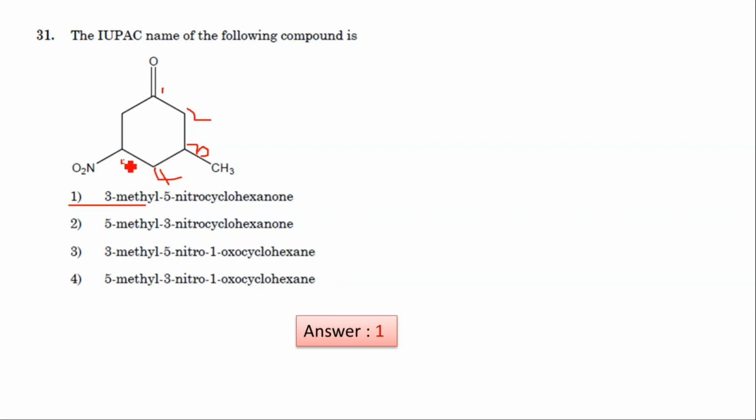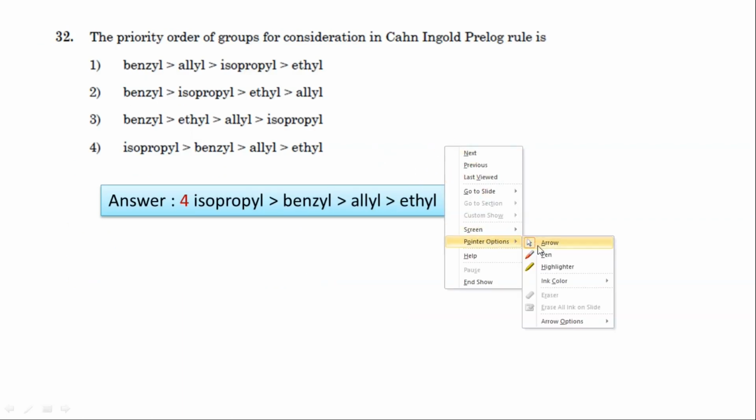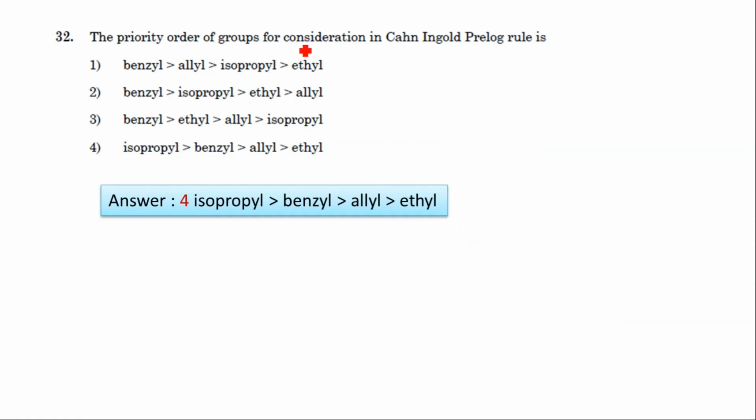So it's 3-methyl-5-nitrocyclohexene, the correct IUPAC name. Okay, next question. What is the priority order of groups for considering the Cahn-Ingold-Prelog rule? It is option fourth one: isopropyl greater than benzyl, greater than allyl, greater than ethyl.